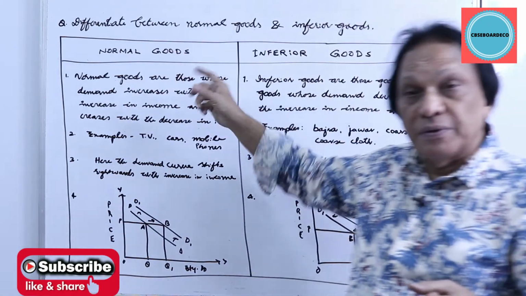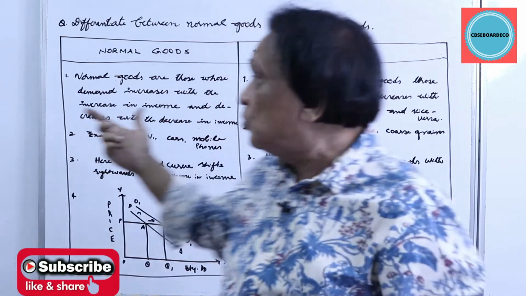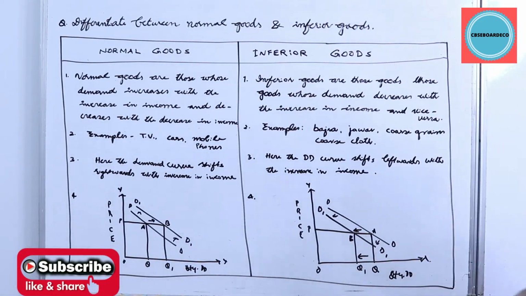Normal goods, you can see it here. Normal goods are those goods whose demand increases with the increase in income and decreases with the decrease in income. If the income of the consumer is going up, as I just told you, the consumer may buy more cars, more refrigerators, more mobile phones, more air conditioners, and decreases with the decrease in income. If income is coming down, the consumer might buy fewer air conditioners, fewer mobile phones, cars and all.